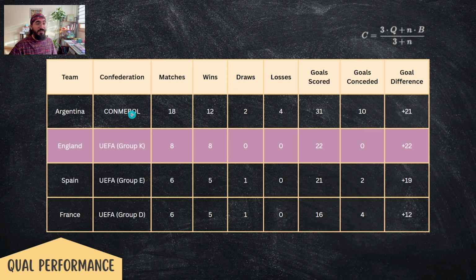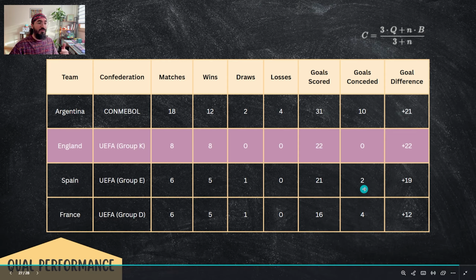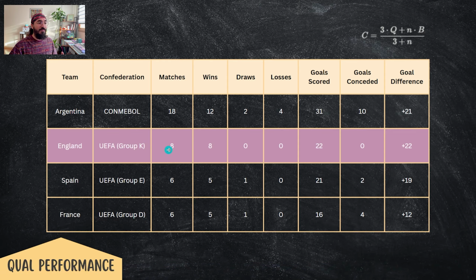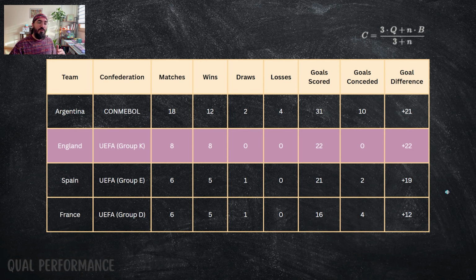Argentina, on the other hand, conceded 10 goals. France conceded 4 goals and 2 goals. And England played more than Spain and France and conceded no goals at all. And these groups were random. It's not really Spain in a better group than England. So I would say if England keeps up this qualifier performance, they are on the path to the World Cup this year.